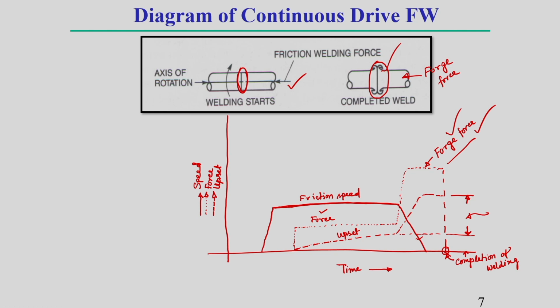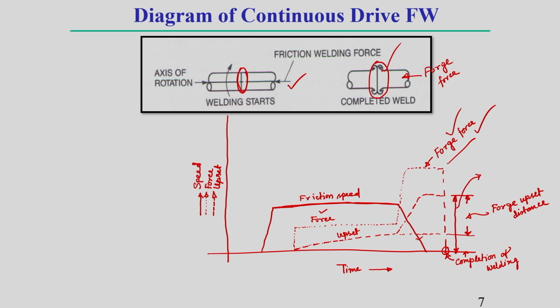That is why this portion is called force offset distance. This you should keep in mind, this is called force offset distance. And from the starting to the end, from here to here, this is called total offset, understand.